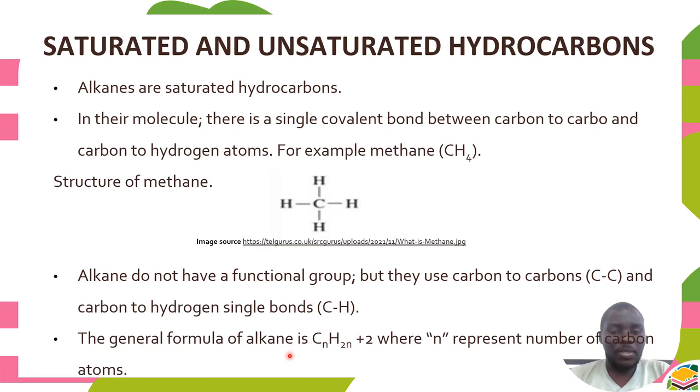Their general formula, we said a general formula is a mathematical expression that is used to show the relationship between variables. So this is the general formula of alkanes: CnH2n+2. What does the n stand for? Where n represents the number of carbon atoms. So this mathematical expression is referred to as a general formula. We can use this general formula to find the molecular formula as well as to find the alkane used and to name it, provided we are told the number of carbons.